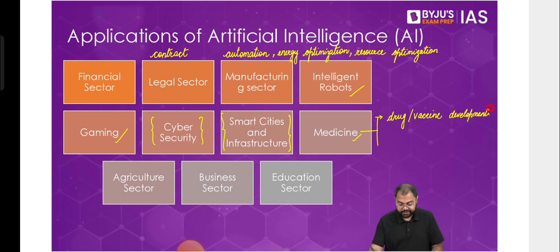It can also be used in the diagnosis of a disease, to read the reports, to understand the reports. For example, let's say you are getting a bunch of tests done, then what exactly the combination of all those test results mean, all those things can also be found with the help of artificial intelligence. So there are multiple different things that artificial intelligence can do.